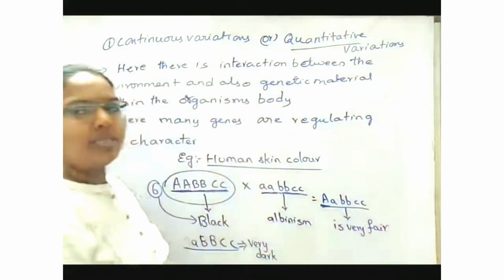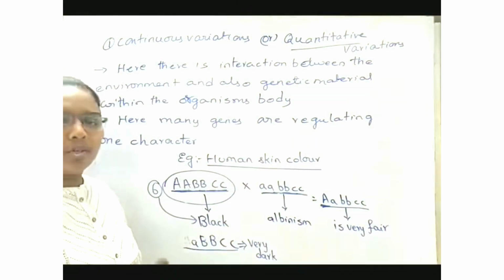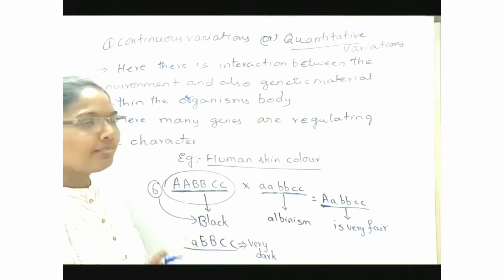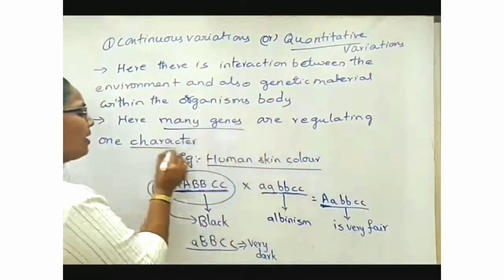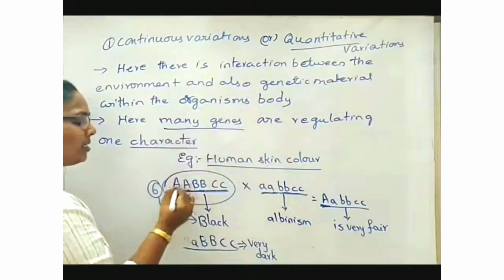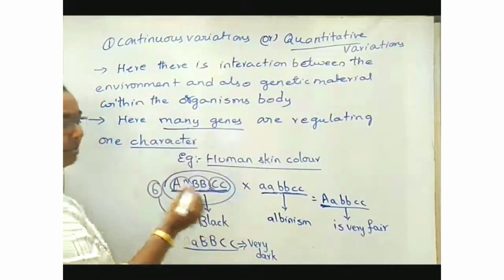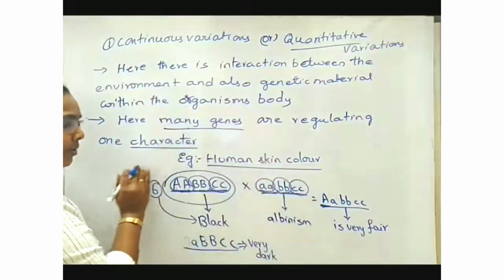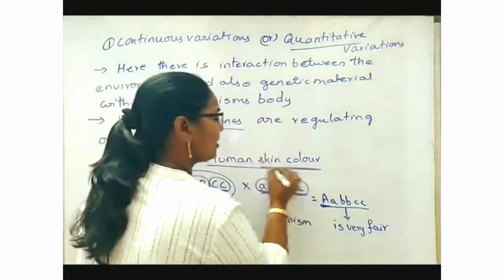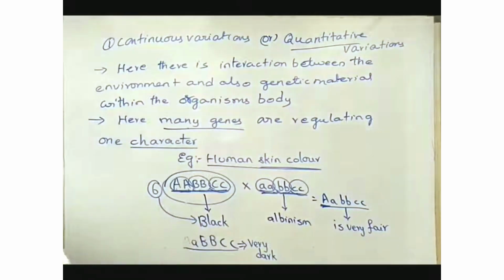So this is one best example to explain continuous variation or quantitative variation. As I have said, many genes are regulating one character. What are many genes? One gene, another gene, another gene, and so on. So many genes are controlling what? This character is nothing but human skin color. So this is about quantitative variations or continuous variations.